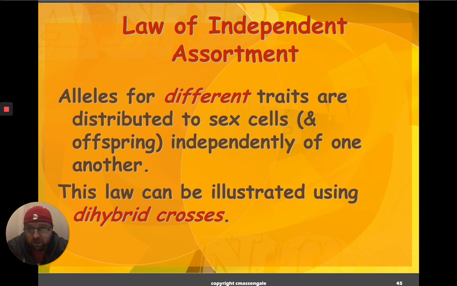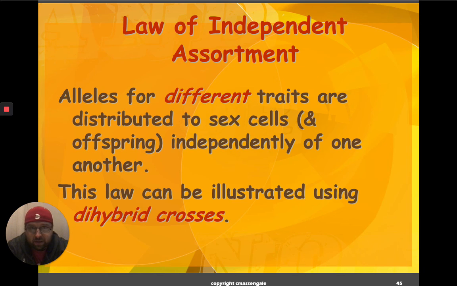Okay, just because you have, let's see, what's another one? Earlobes that are attached doesn't mean that you have to be able to wrinkle your nose. Those are independently assorted traits. So the genes aren't connected to each other. Just because you get one, you don't have to get the other one. If you're thinking about McDonald's, just because you get the chicken nuggets doesn't mean you have to get the French fries. They're independently assorted. So that's what we have going down here.